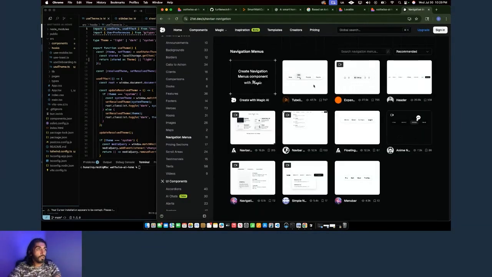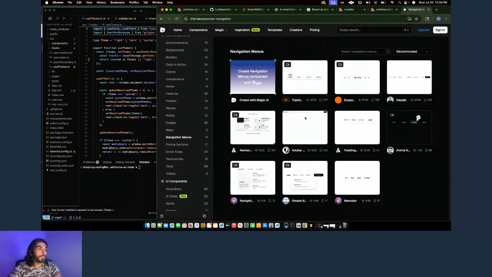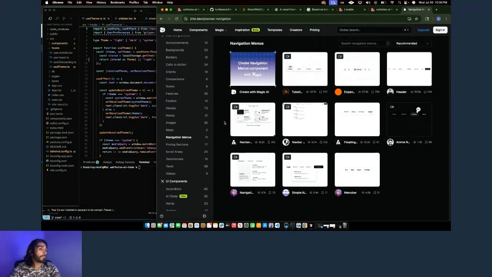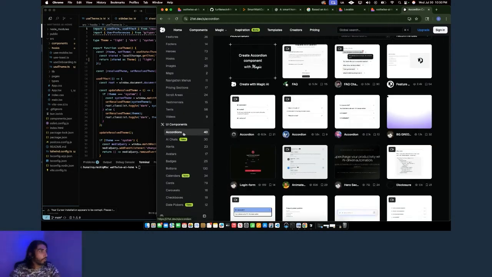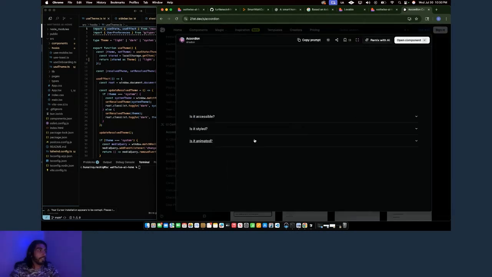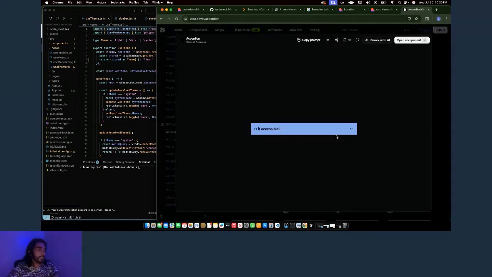You can also import in your own navigation menus. You can make everything custom. You don't have to depend on Lovable, Cursor, or any of that. You can customize and import a variety of things and then add it however you want to your setup. Accordions, kind of like FAQ section styles where you can do drop downs. There's some really fancy ones as well.